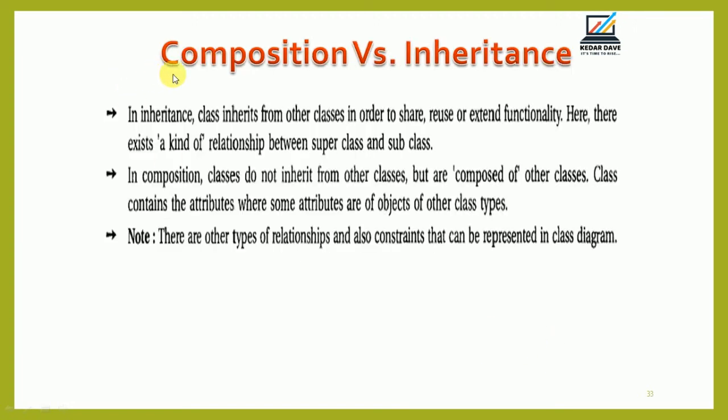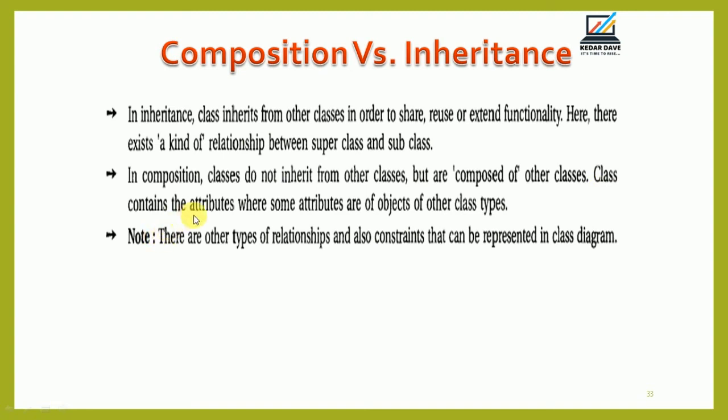After that, composition versus inheritance. In inheritance, a class inherits from other classes in order to share, reuse or extend functionality. Here there exists an is-a-kind-of relationship between the superclass and subclass. In composition, classes do not inherit from other classes but are composed of other classes.